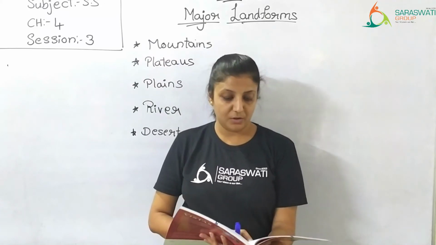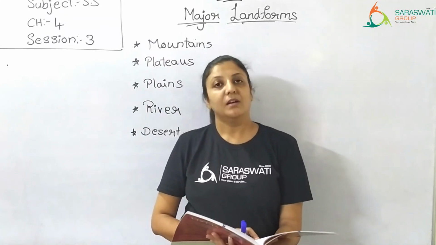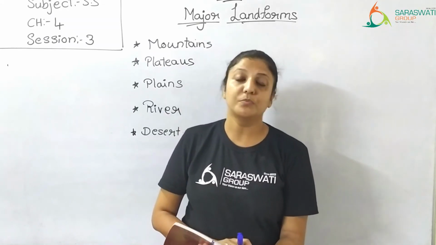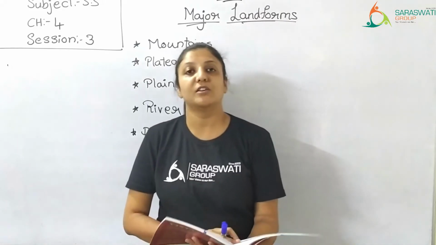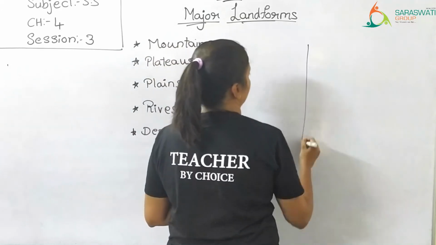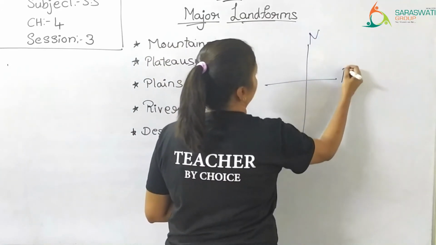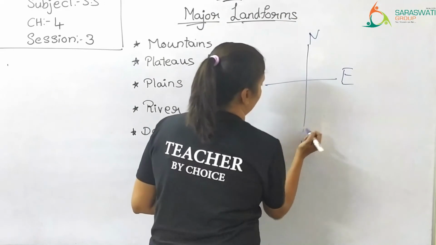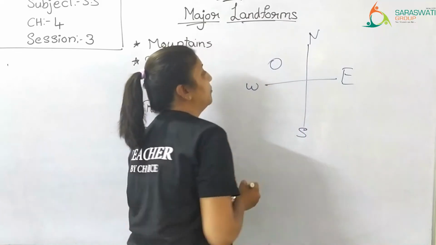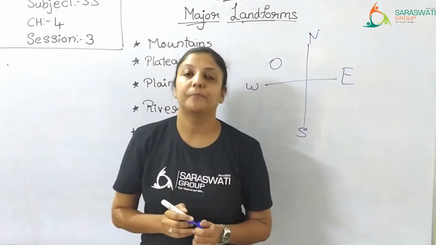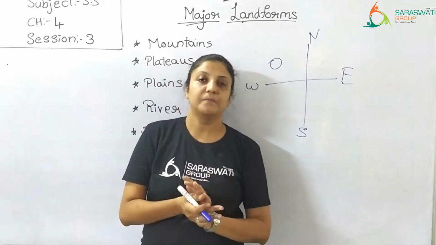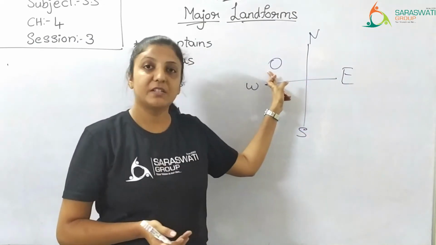Deserts are usually located on the western side of a continent. So in any continent, it is observed that deserts are found on the western side, not on the eastern side. Even in India, you might have observed. This is north, east, this is south, and this is west. Rajasthan is somewhere over here in the map of India. Right? That is a desert. Rajasthan is a desert area, so it comes to the western side.